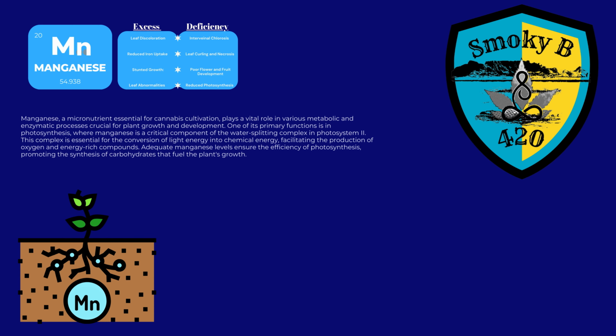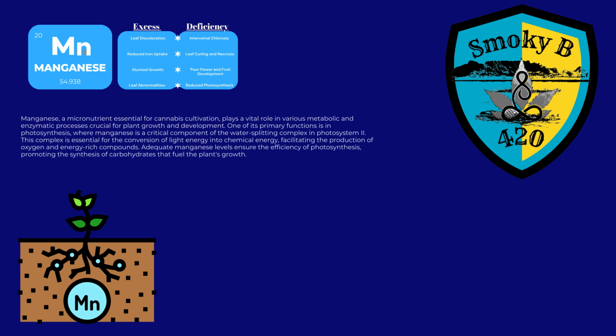Manganese, a micronutrient essential for cannabis cultivation, plays a vital role in various metabolic and enzymatic processes crucial for plant growth and development. One of its primary functions is in photosynthesis, where manganese is a critical component of the water-splitting complex in photosystem 2. This complex is essential for the conversion of light energy into chemical energy, facilitating the production of oxygen and energy-rich compounds.